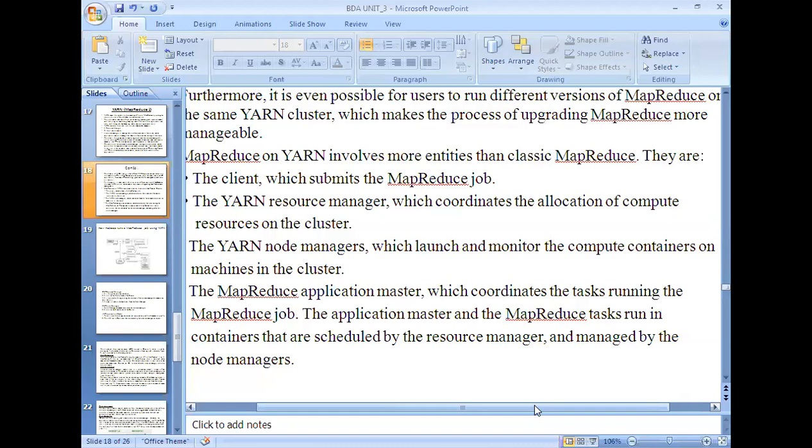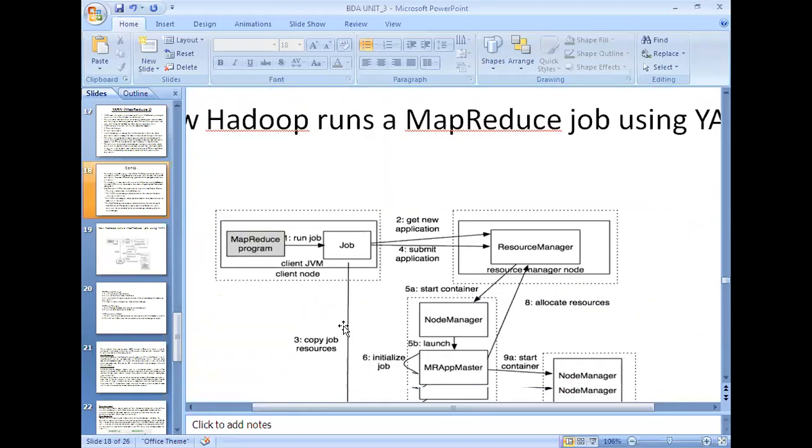For monitoring all these things, we require the node manager and the MapReduce application master, which coordinates the tasks running the MapReduce job. The application master and the MapReduce tasks run in the containers that are scheduled by the resource manager and managed by the node manager.